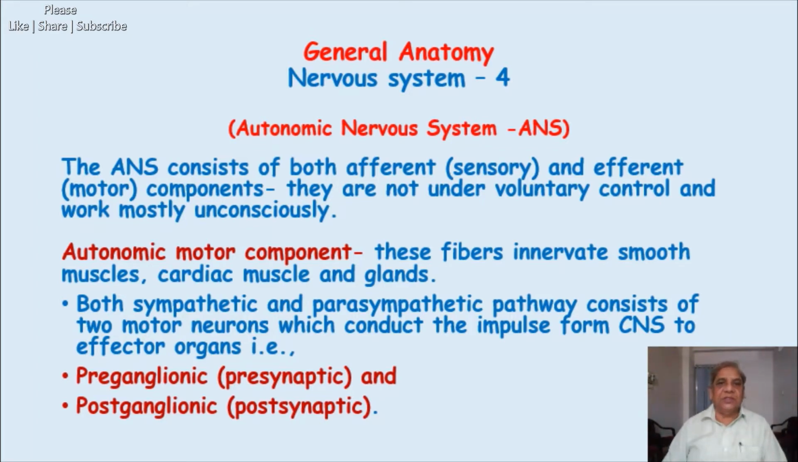Now, this autonomic nervous system consists of both afferent and efferent motor components. In the last lecture, in the formation of a typical spinal nerve, I told you about the afferent and efferent components of the visceral nervous system or the autonomic nervous system. The autonomic nerve consists of both afferent and efferent motor components. They are not under voluntary control. So both sensory as well as motor components of the autonomic nervous system are not under voluntary control, and they work mostly unconsciously.